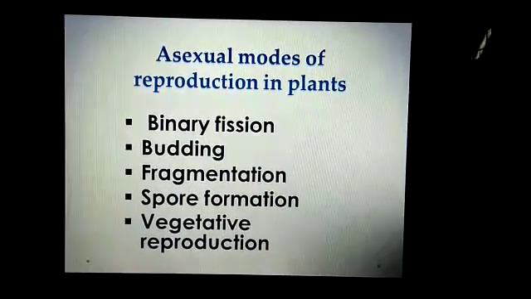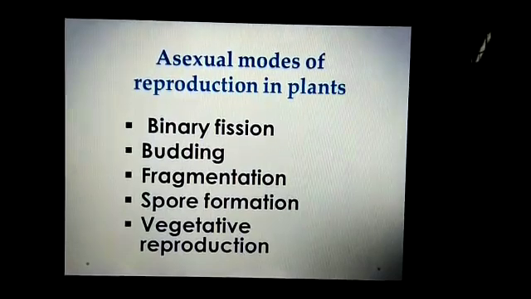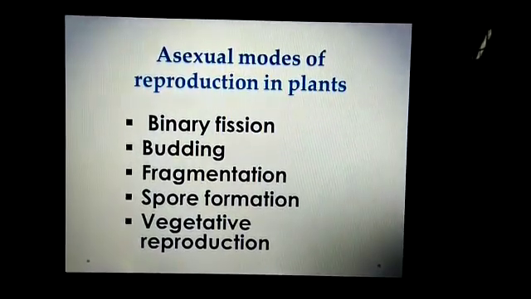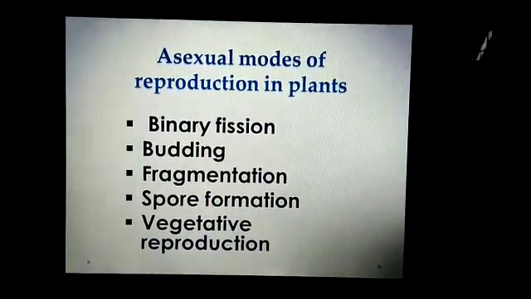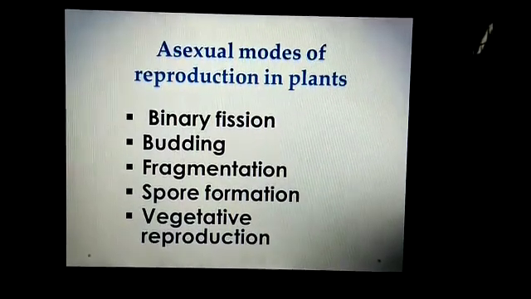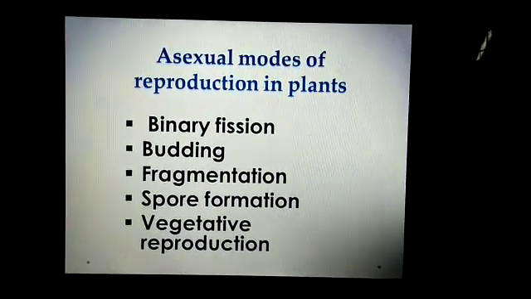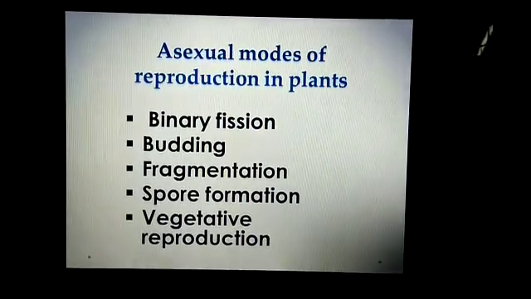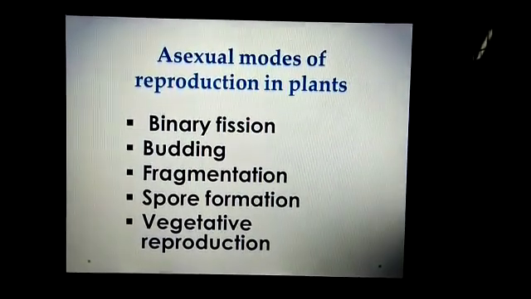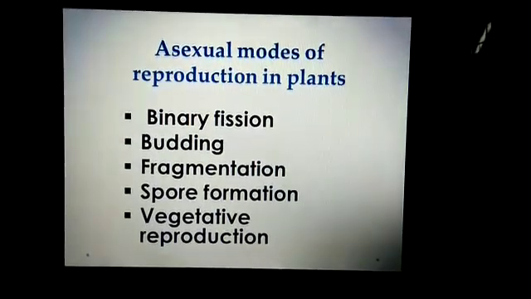The first 4 modes occur in the lower organisms like bacteria, fungus, algae, and the last one, that is vegetative reproduction, occurs in the higher plants. And in vegetative reproduction, different parts of the plant like the root, stem, leaf are used to produce new plants.